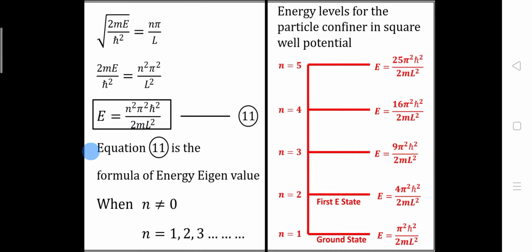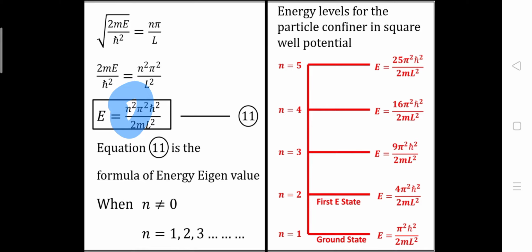Here equation 11 is the formula of energy eigenvalue, where n cannot be 0, because if n becomes 0, this whole term will become 0, and the energy of the particle cannot be 0. So n cannot be 0, it can be 1, 2, 3 and so on, but it cannot be 0. And here n is the quantum number which shows the energy levels.